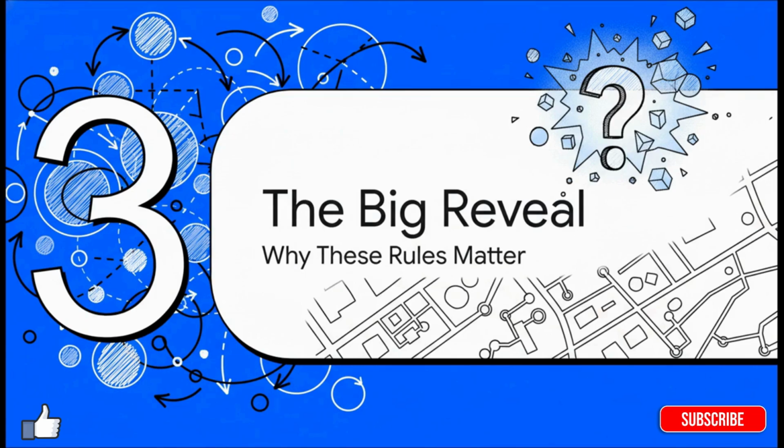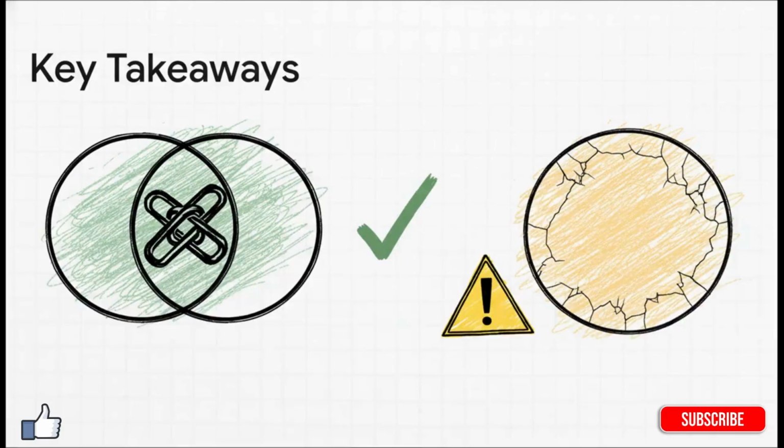We have our answers. But why does any of this actually matter outside of a math class? What's the big reveal here? Let's break down the key takeaways from our little investigation. First, the intersection is robust, it's reliable, it always works. It's how you safely find the common ground between different mathematical spaces. The union, on the other hand, is fragile. It only works under this very special condition, which makes it a much, much more delicate operation.